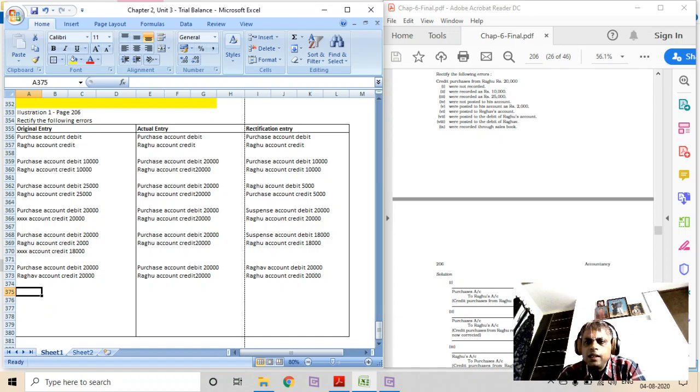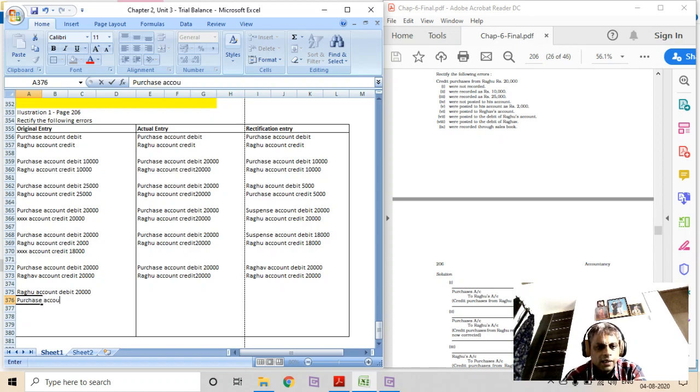The entry was posted to the debit of Raghu's account. So the entry that has got processed is Raghu account debit 20,000, purchase account credit 20,000. This is the entry that got processed. This should be the actual entry.